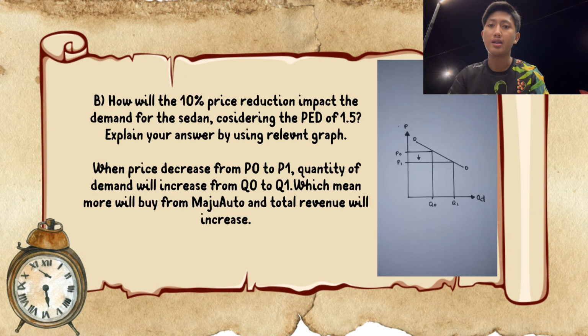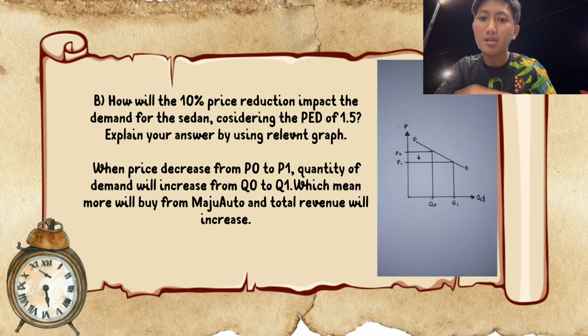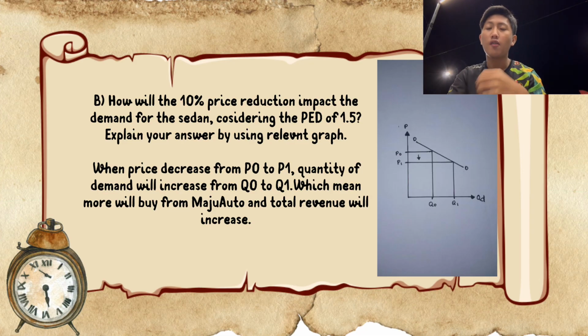So we move to the next question, which is B. How will the 10% price reduction impact the demand for the sedan, considering the PED of 1.5? So you can see the graph beside me. The answer is, when the price decreases from P0 to P1, quantity demanded will increase from Q0 to Q1, which means more will buy from Maju Auto and total revenue will increase.